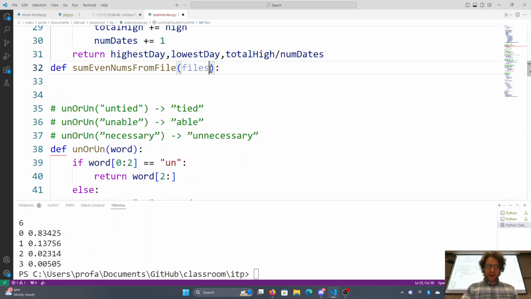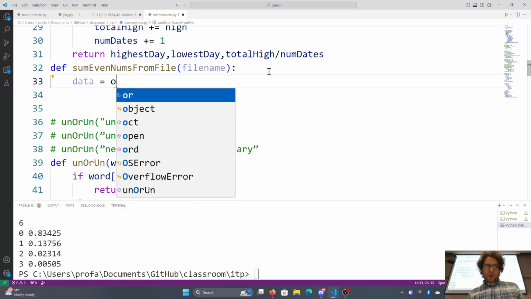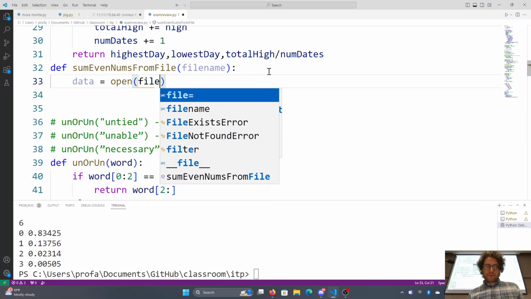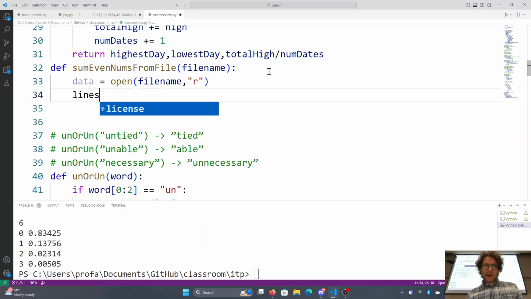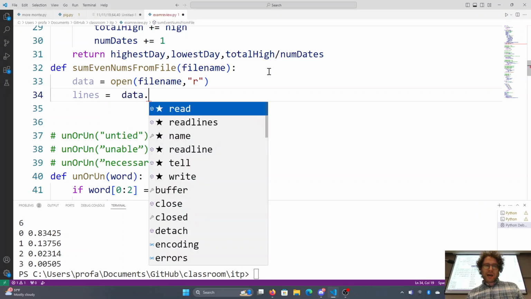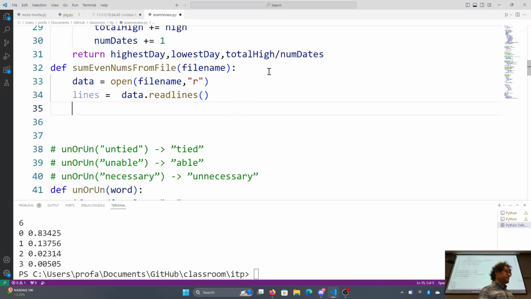Or file. It's not files. File name. Okay. Here, what we'll do is I'll go ahead and read the other way, even though it's completely unnecessary. Data is equal to open file name in read format. Then what we'll do is I'll say lines is equal to data.read lines, and that will dump all the lines into this.